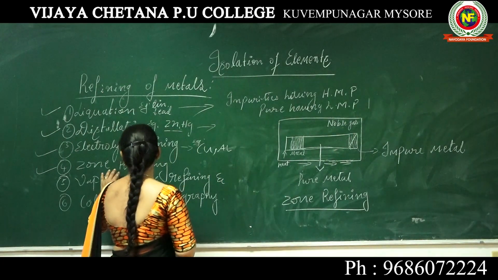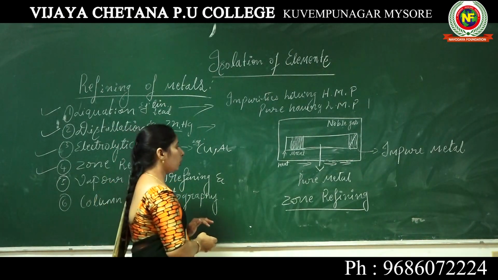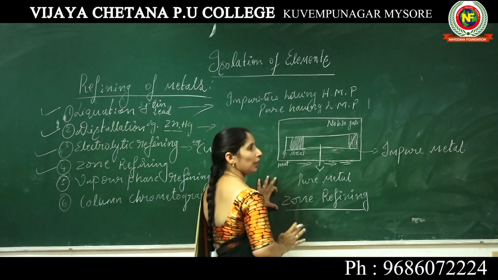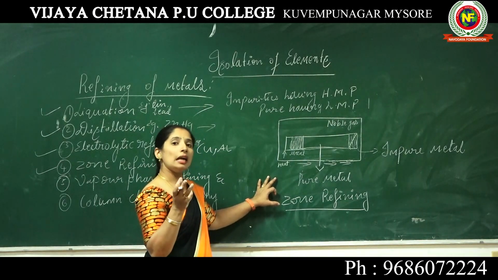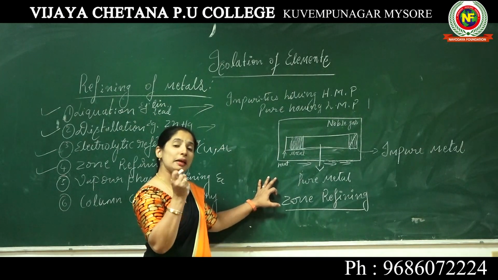Zone refining is one of the types under the refining of metals. It is mainly used to get ultra pure metals and non-metals.